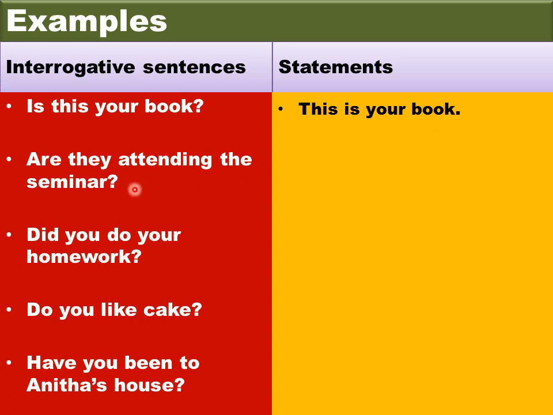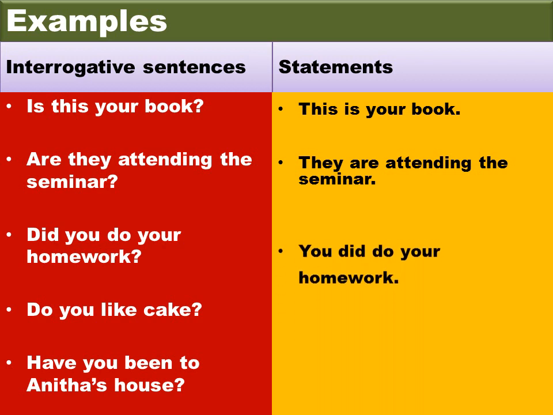Now let us see the next example. Are they attending the seminar? How will you change this into a statement? Try changing. Okay, now let's see how it is changed. They are attending the seminar. Am I right? So here it has become easy to identify the subject. Here "they" is the subject, whereas "are attending the seminar" is the predicate. Now let's see the next sentence. Did you do your homework? How will you rewrite this as a statement?